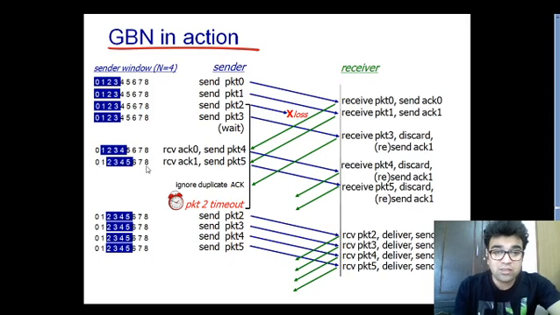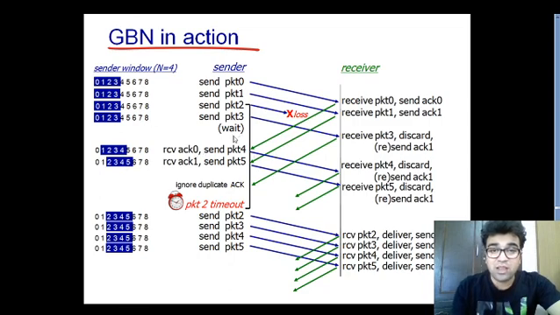Now you can see these 3 categories of this particular window. These 2 packets are already sent and acknowledged. These packets can be sent, and these are not usable packets, which cannot be sent till the time this window shifts towards its right. So here you have seen what happens at the sending side.